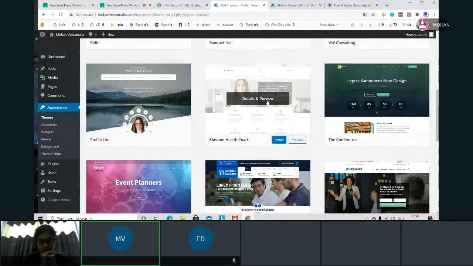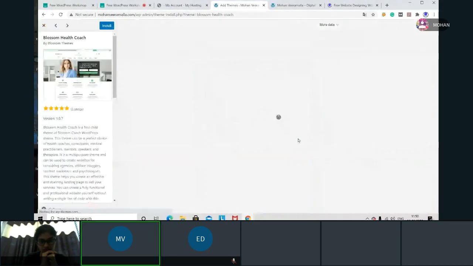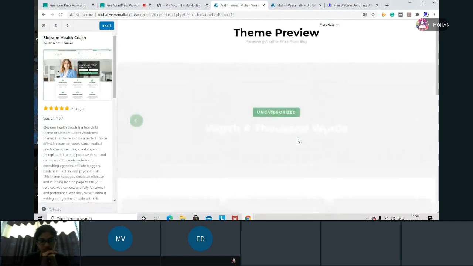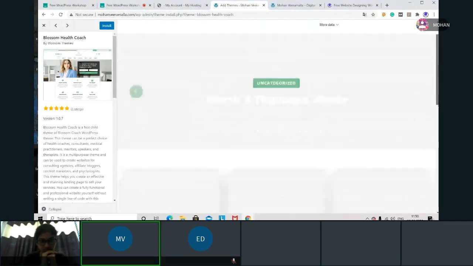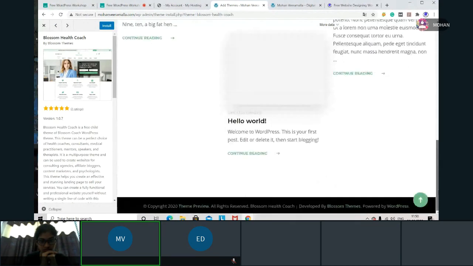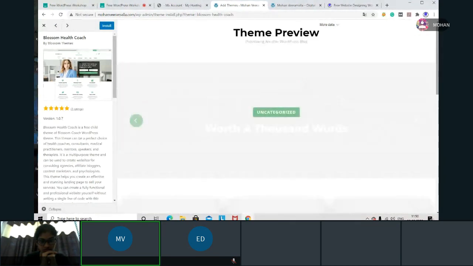We'll go with this. See, when I click on it, we have two options, install and preview. If I click on install, this theme will automatically be installed on my server. Now we'll see a preview. When I am seeing the preview, I can't see the complete details here. I may see only fewer details. So see, only this much I can see. I can't see it completely. Now how to see the complete theme?